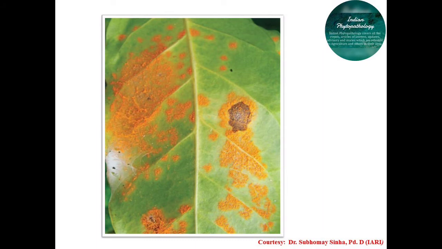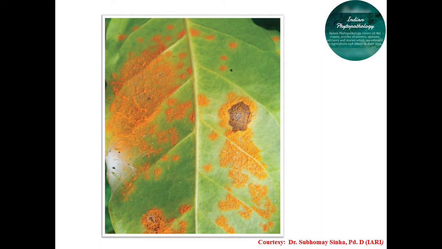Initially, the spots are greenish grey in color. All these appearances you can see in this image. Primary infection of this mango algal rust is caused by the zoospores produced by this pathogen.